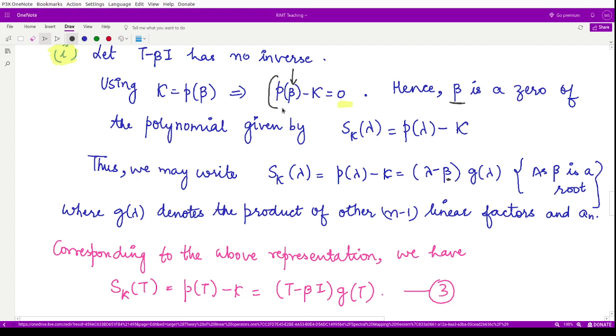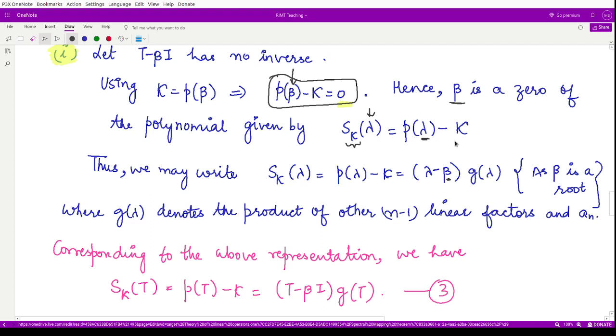So corresponding to this, we can write a polynomial of this kind, P of lambda minus kappa, such that when you input instead of lambda the value beta here, you get 0. We can denote this by S kappa of lambda, where lambda is the variable and kappa is a fixed number. By changing kappa, our polynomial changes, so this polynomial is dependent on kappa.